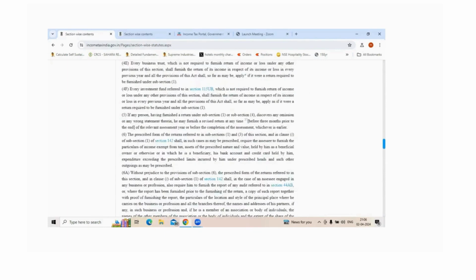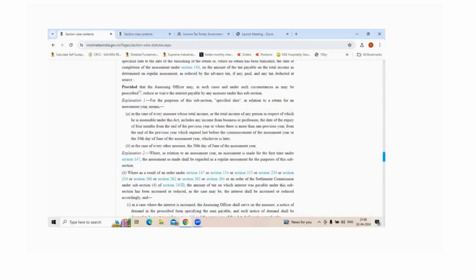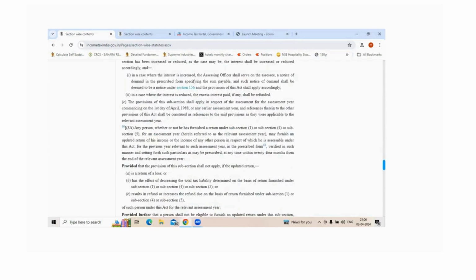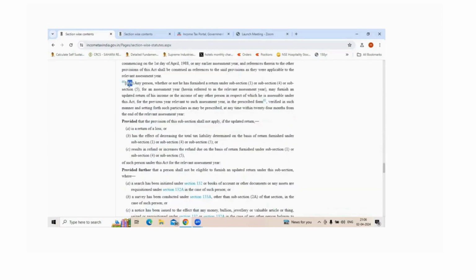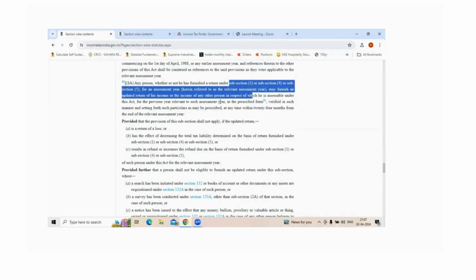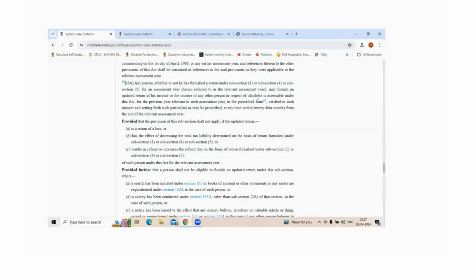This section calls out that any person, whether or not he has furnished a return under subsection 1, subsection 4, or subsection 5 of the assessment year, may furnish an updated return of his income, or income of any other person in respect of which he is assessable under this Act.